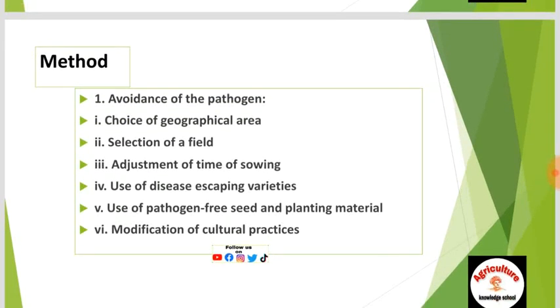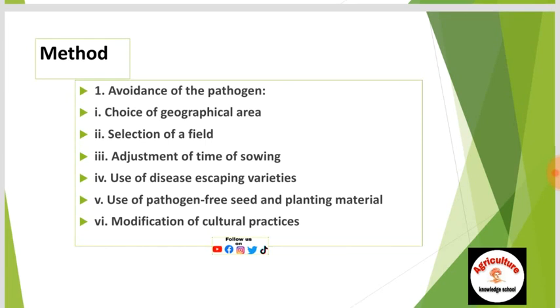Before growing the crop, first is the choice of geographical area, second is selection of a field, third is adjustment of time of sowing, fourth is use of disease escaping varieties, fifth is use of pathogen free seed and planting material, sixth is modification of cultural practices. So this is the avoidance process.